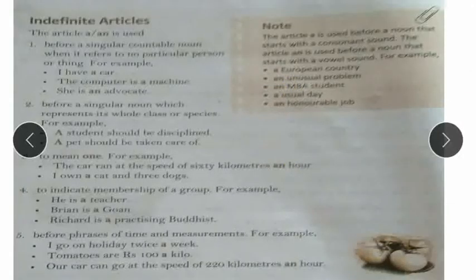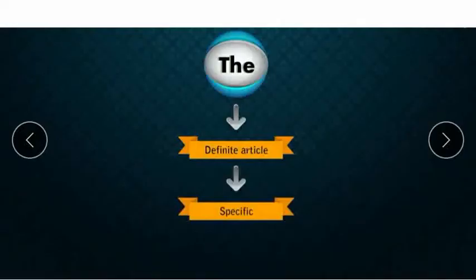Here I have explained everything. Now we'll come to know about the definite articles. What is a definite article? The definite article refers to something specific. Specific means a particular person or thing.